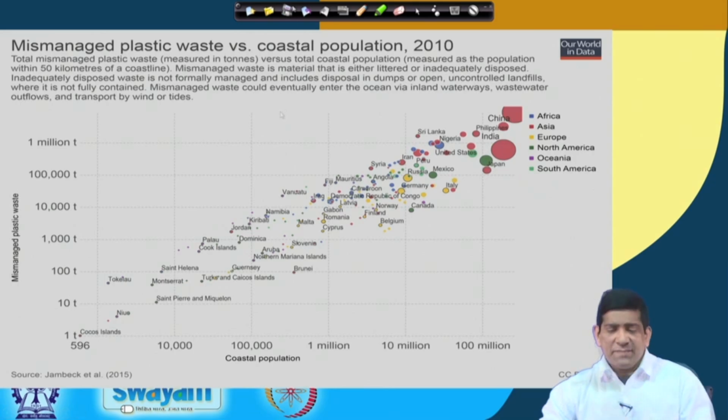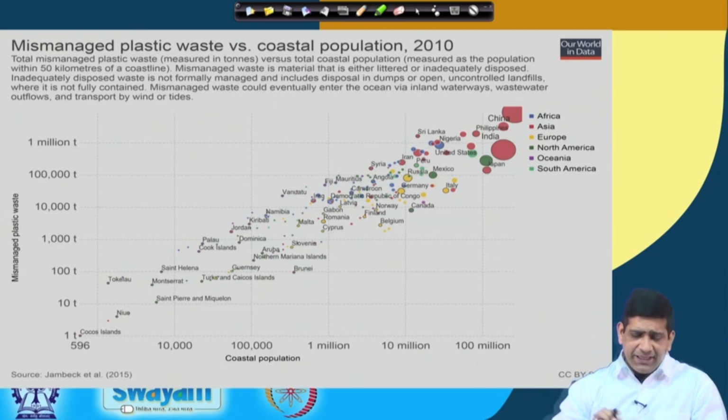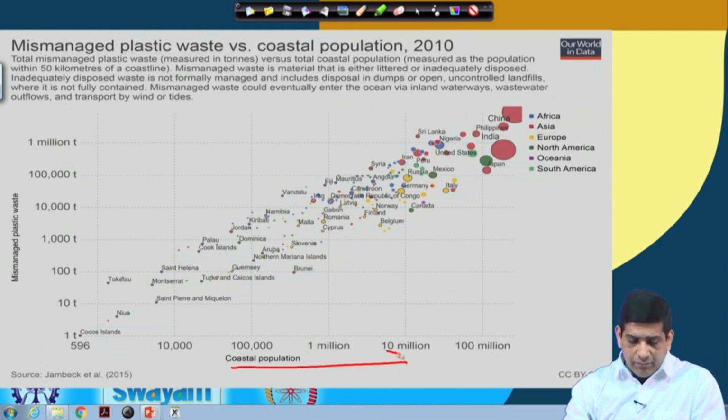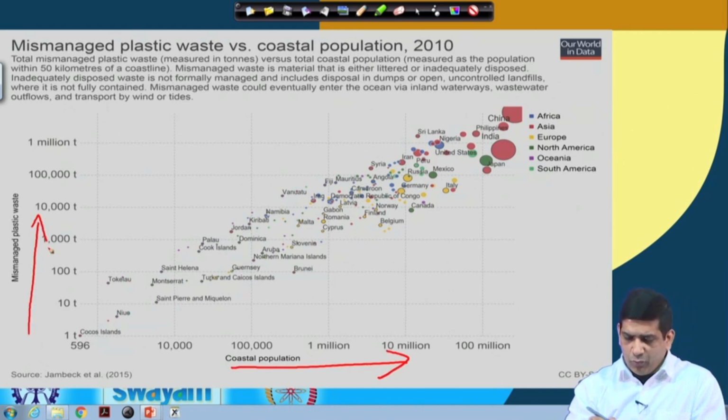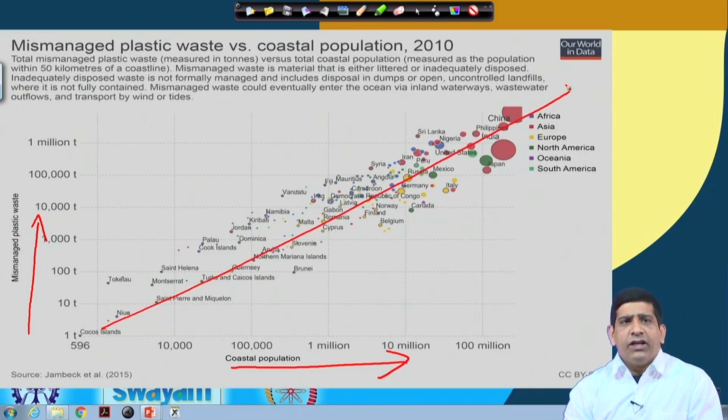And mismanaged waste is material that is either littered or inadequately disposed. Same definition as earlier. So, as you can see, as the coastal population is increasing, mismanaged plastic waste is also increasing, which is because more and more people are there. So, you see a kind of correlation right there.